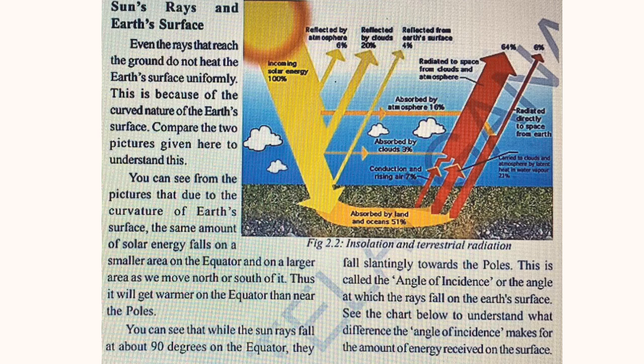In the word insolation itself, we can recognize that it is "in". The sun rays which are given out are received by the earth. This is called insolation. The sun giving out the heat is called radiation.